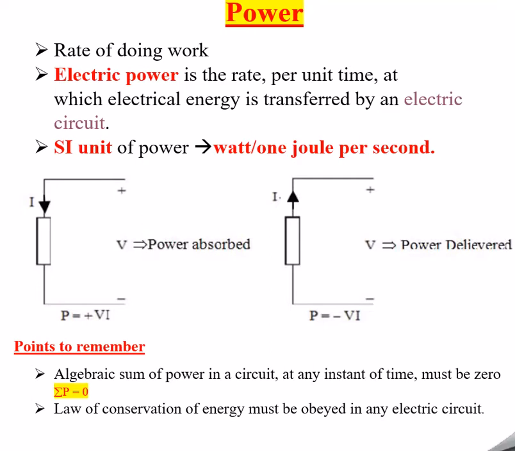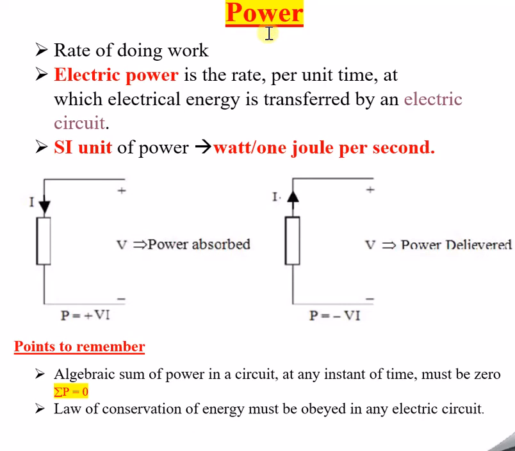So in this session we are going to understand what is power, or electric power. Let us quickly start with the session. What is power in a generic way? Power is nothing but the rate of doing work. What is the rate of doing work? Rate, as I already told you, means something with respect to time. So doing work with respect to time is nothing but power.